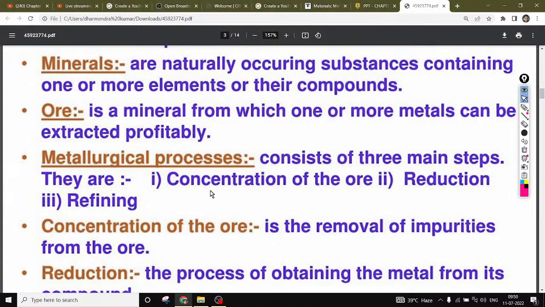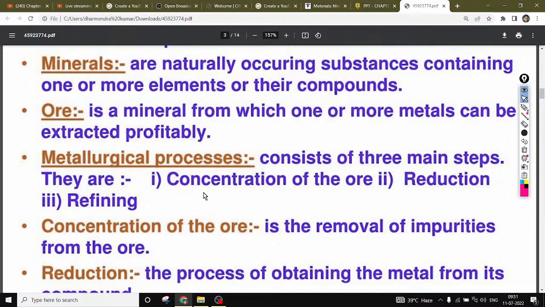First, we have to crush the ore, then wash the ore, and then concentrate the ore. After the collection of the ore, we wash it, by which we can remove the unwanted material as well as dust from our ore, right? And then we crush the ore so that the concentration of the ore can be increased. And next we have reduction and refining.